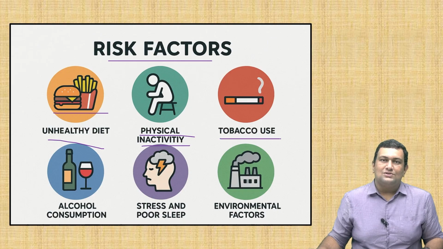Next is tobacco use. It includes consumption of tobacco, smoking, and even passive smoking. Even the secondary smokers, that is the people who don't smoke but come in the way of the air which is exhaled by the smokers, even they are affected because of smoking. And this also increases lifestyle diseases, mainly the respiratory diseases like asthma. Another one is alcohol consumption.